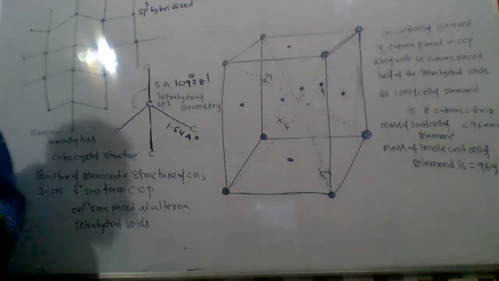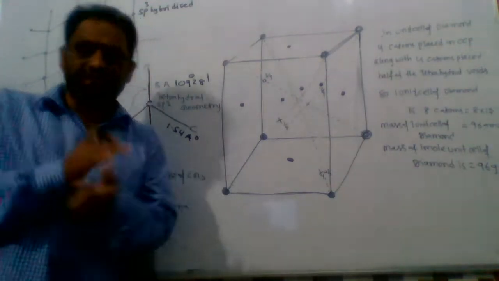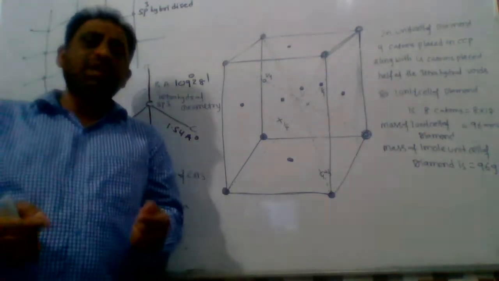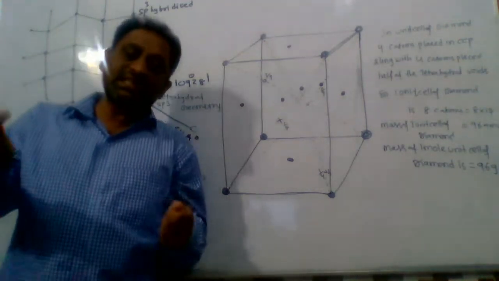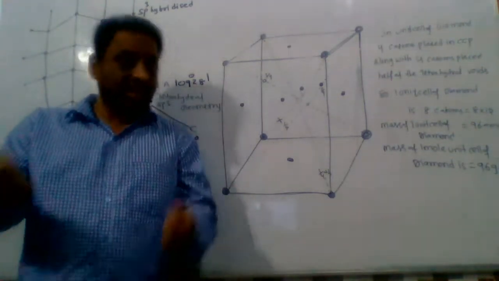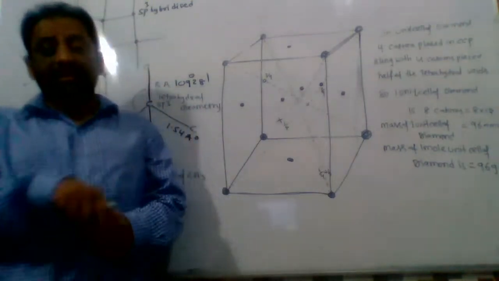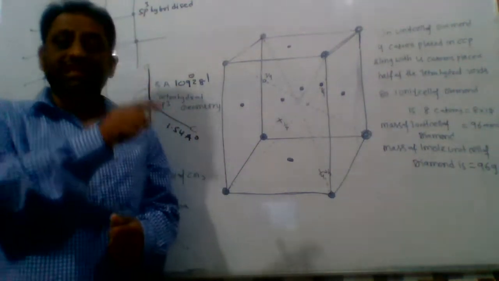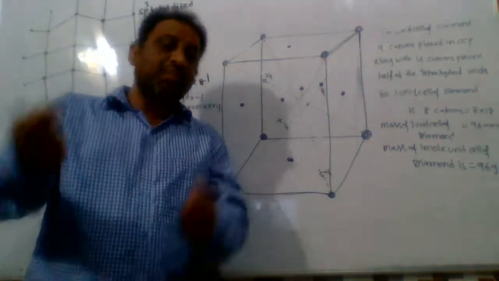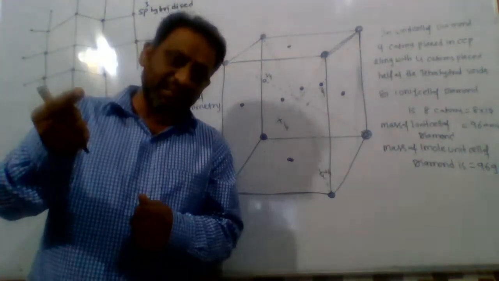Diamond is the hardest natural material in the universe. Of course, tungsten carbide is harder than diamond, but tungsten carbide is a synthetic material.